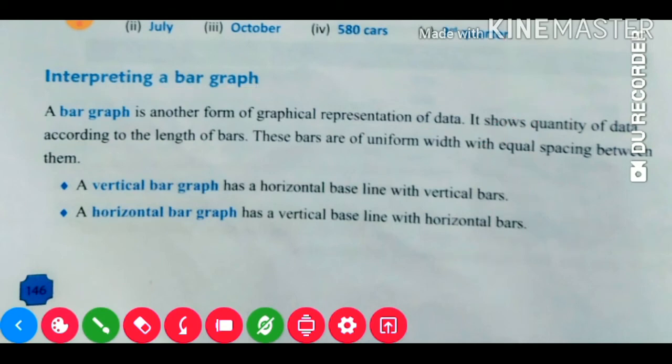Here it is given that these bars are of uniform width. That means the breadth will be equal, and there is equal spacing between them. In between any two bars the distance will be equal. See number 1 and number 2. The next page has this diagram nicely given.